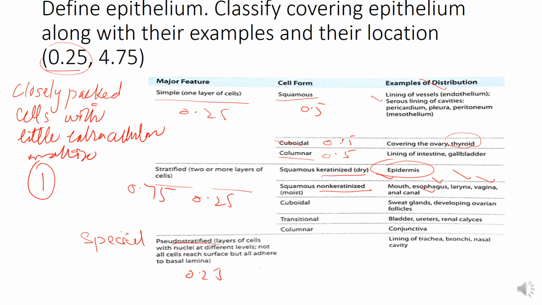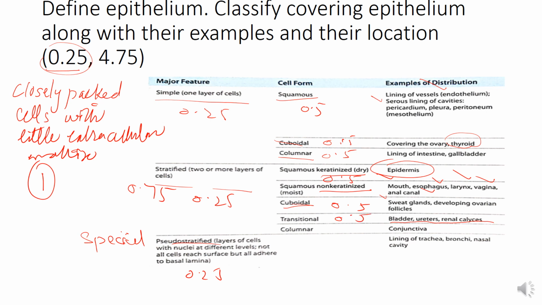Second is the stratified cuboidal epithelium. It is present in the ducts of the sweat glands or the ducts of the glands and the developing ovarian follicles. So 0.5 marks here, 0.5 marks here. And then the transitional epithelium, it is also a type of stratified epithelium. It is present in the bladder, ureter and renal calyces. So 0.5 for this.